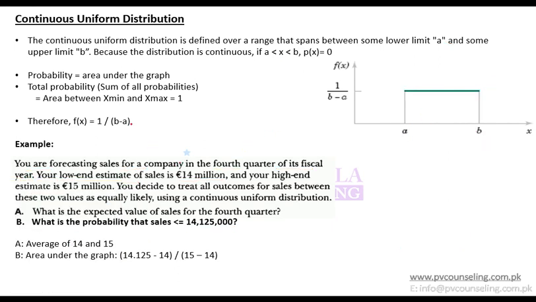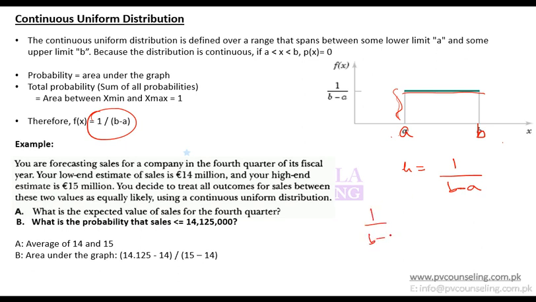Or if I simply have to take it, transform it into a formula, the formula will be 1 divided by b minus a for f(x). So what about your height? The formula for height would be total area 1 divided by length. Length is b minus a, maximum minus minimum. So for a uniform distribution like this, in which you have a straight line and each item has equal representation, the height for this rectangle would be 1 divided by b minus a.